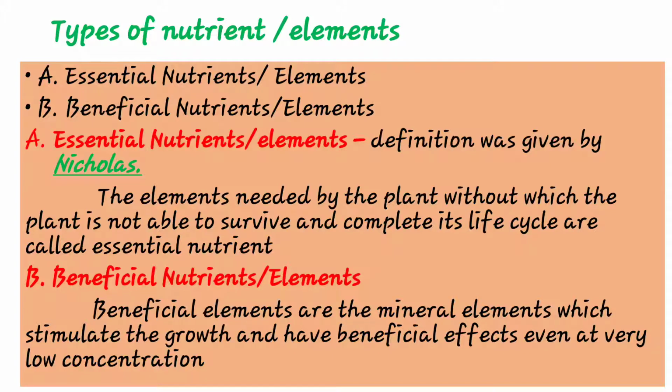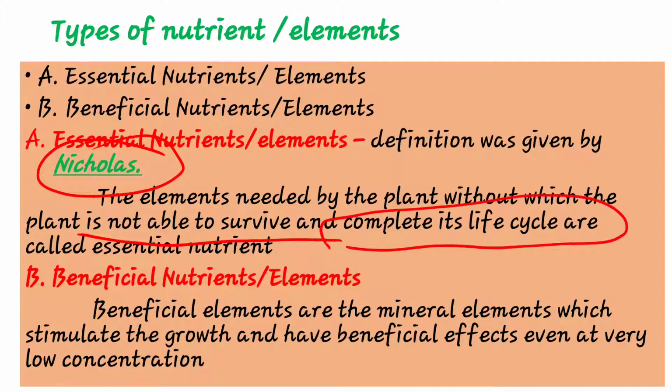That term was given by Nicholas. So what is important is the definition of an essential element as well as who gave the term essential nutrient, that is Nicholas.